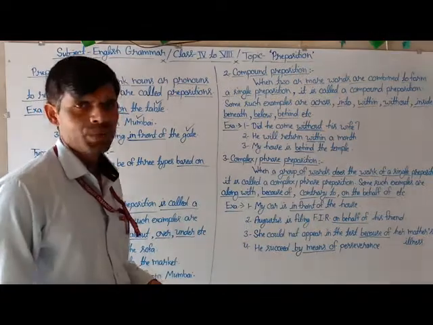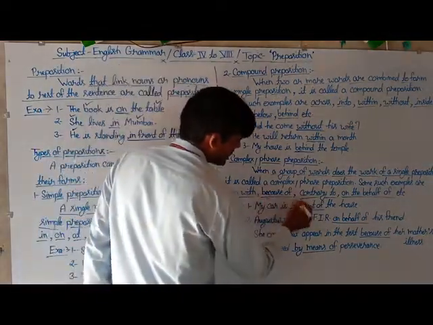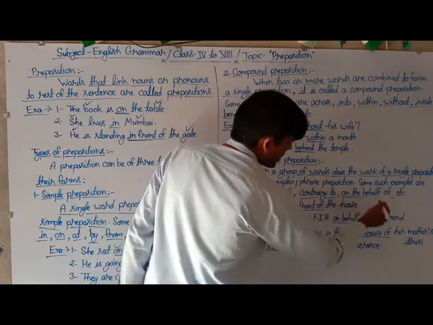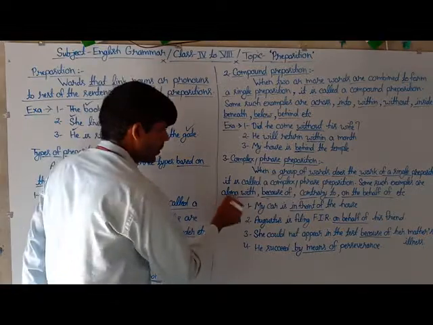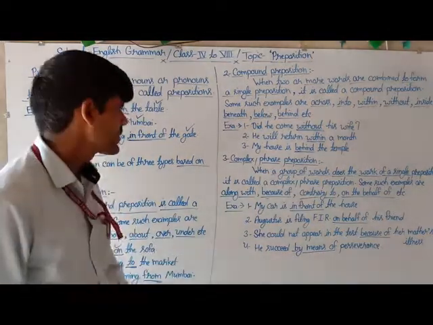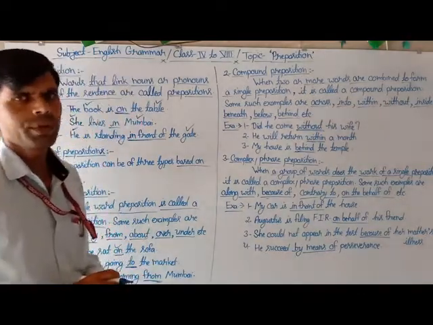Some such examples are along with, because of, contrary to, on behalf of, in front of, due to, on account of, owing to. These are some kinds of complex or phrase prepositions.